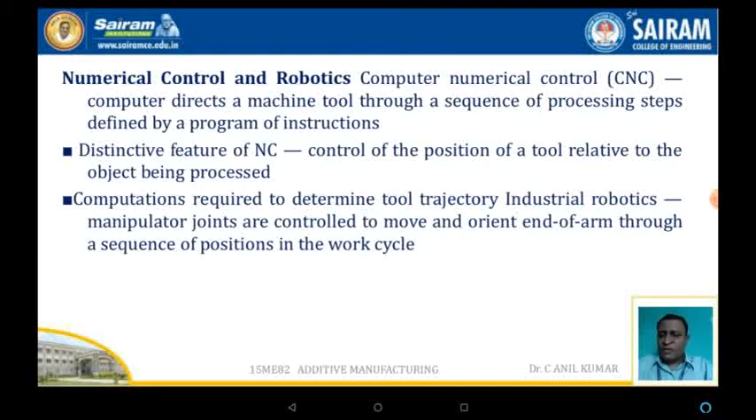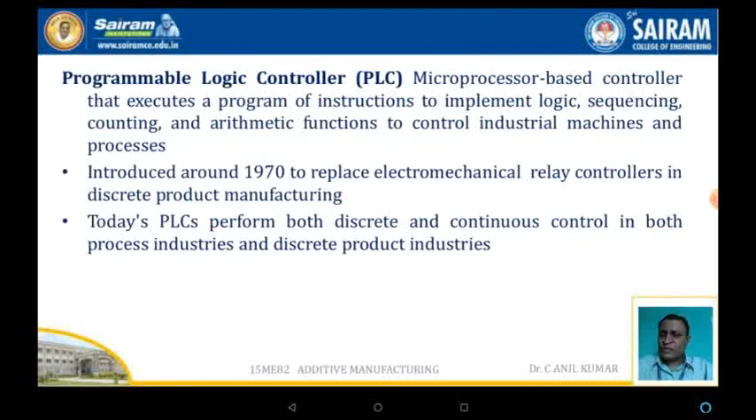Industrial robotics: manipulators, joints, and the arm are controlled to move and orient the end of the arm through a sequence of positioning of the workpiece. Now, programmable logic control.